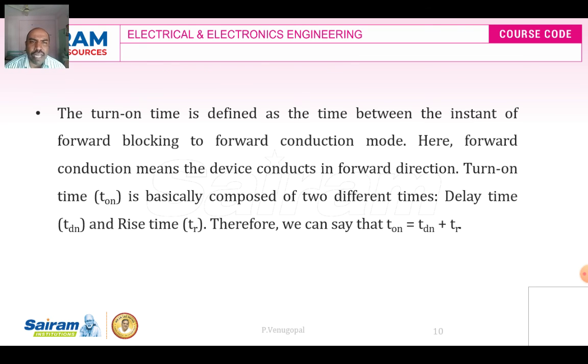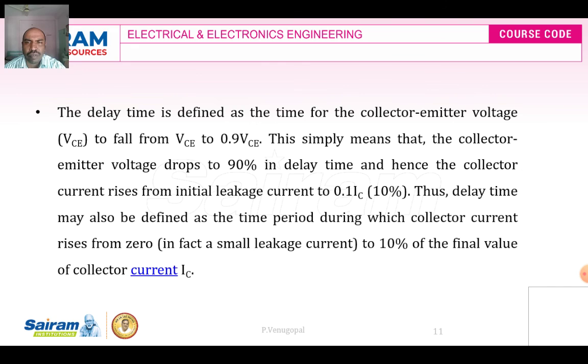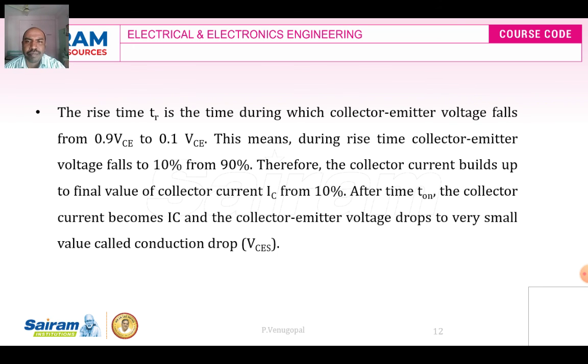Turn on time is defined as the time between the instant of the forward blocking to forward conduction mode. Here forward conduction means the device conducts in the forward direction. Turn on time is basically composed of two different times, delay time and rise time. Therefore Ton is equal to TDN plus TR. Delay time is defined as the time for the collector to emitter voltage VCE to fall to 90% of the VCE. Delay time can also be defined as the time for which the collector current rises from 0 to 10% of the final value of the collector current.